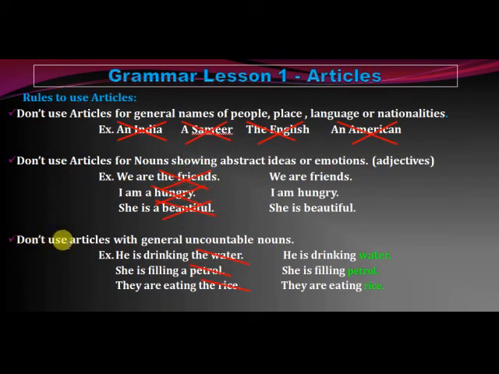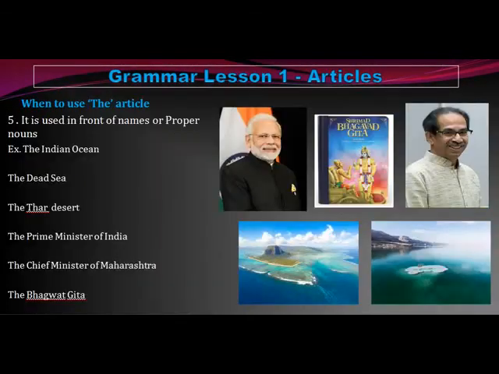So next is don't use articles with general uncountable nouns. So generally when we are talking about objects which are uncountable, for example, he is drinking the water, this is the wrong form, it is he is drinking water. She is filling a petrol, no, she is not filling a petrol, it is she is filling petrol. They are eating the rice, it is not the rice, it is they are eating rice. So these are some rules that you have to remember while using the articles. And then only you can use the article the.